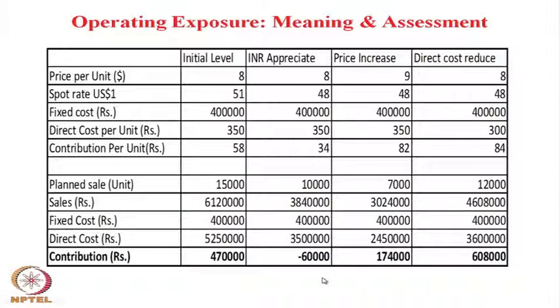The company realized that the rupee is appreciating, and because of that the planned volume of sales has declined from 15,000 to 10,000. When the rupee appreciates, Walmart may not agree to purchase 15,000, because the demand may be reduced.